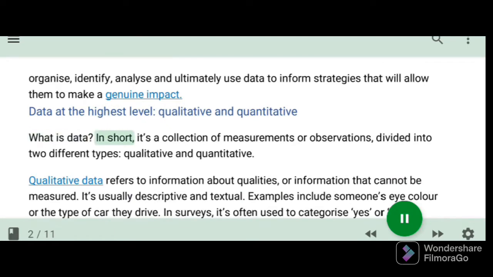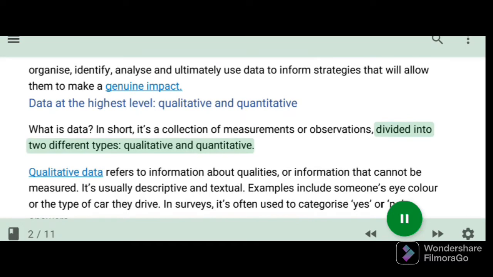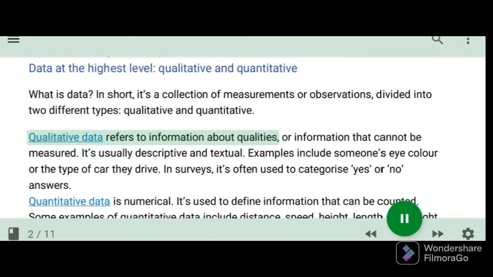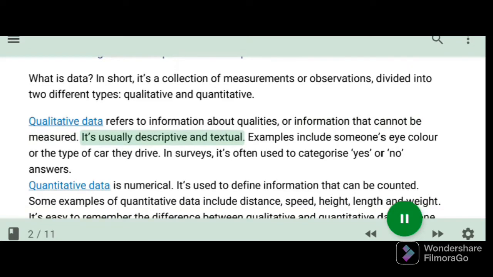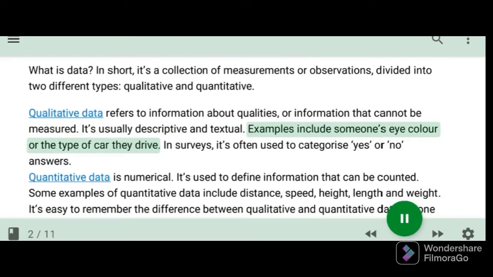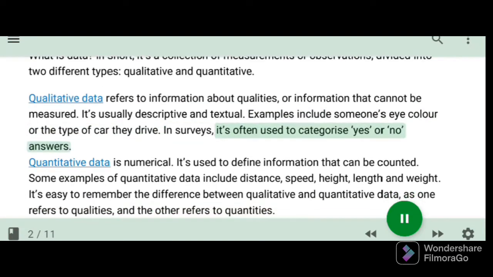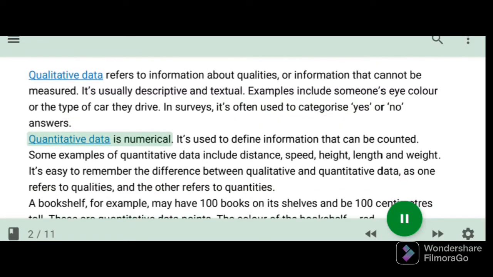What is data? In short, it's a collection of measurements or observations, divided into two different types, qualitative and quantitative. Qualitative data refers to information about qualities, or information that cannot be measured. It's usually descriptive and textual. Examples include someone's eye color or the type of car they drive. In surveys, it's often used to categorize yes or no answers.